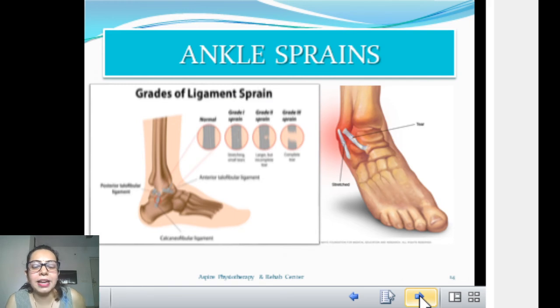Now next is ankle sprain. Ankle sprain is very common in running athletes and many kinds of sports, basketball, then cricket, many. So in that case, when you get the first incidence of ankle sprain and you see it is bad, I will advise you to do a proper 3-week rehab.